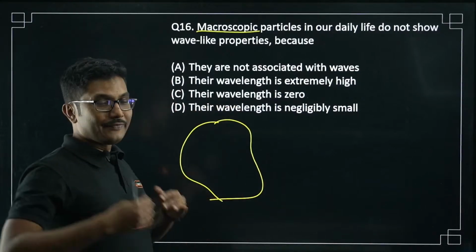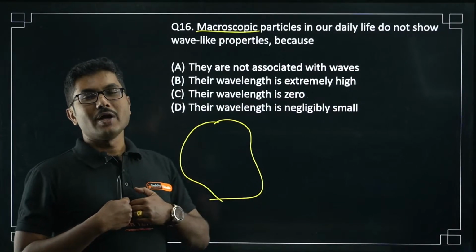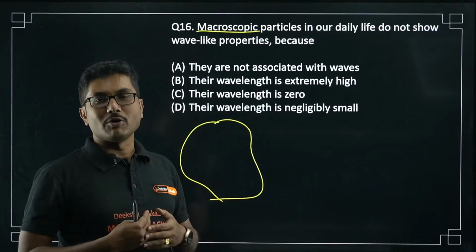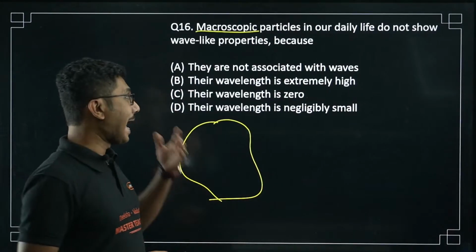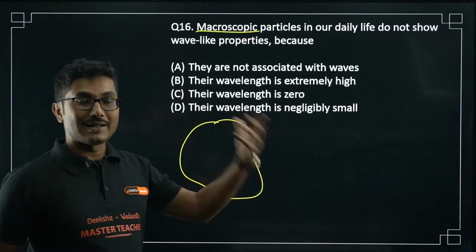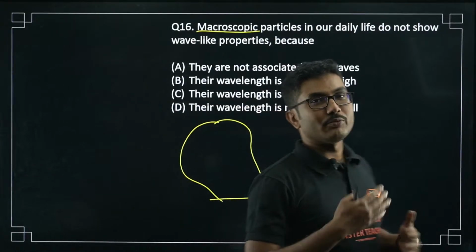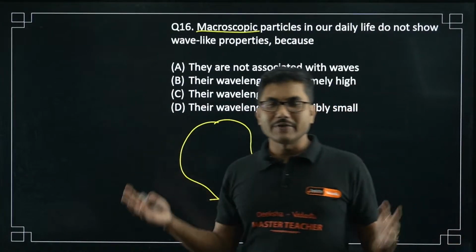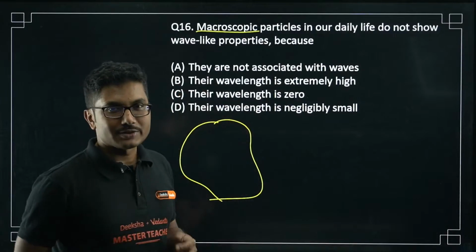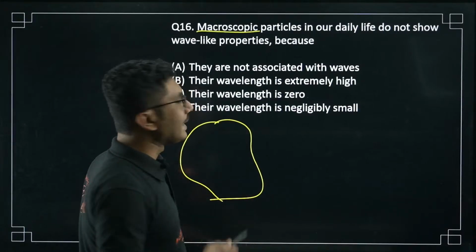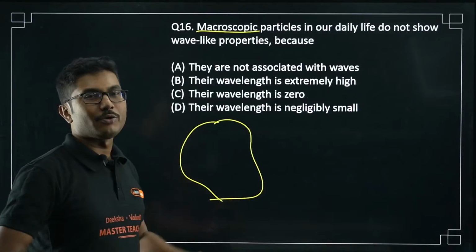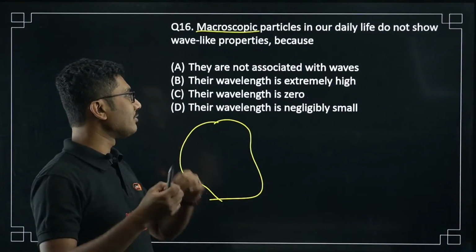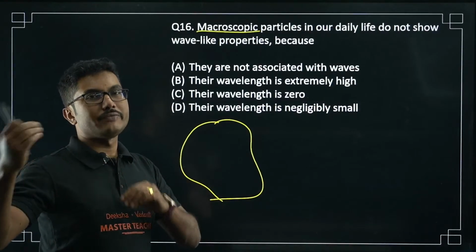Because even if we consider ourselves a wave, our speed is very small and our mass is very high, so our wavelength is tiny. To have a significant wavelength, we would have to move very, very fast, and our body cannot withstand that speed. So our wavelength for normal behavior is negligibly small, almost zero, not exactly zero, but very, very small.